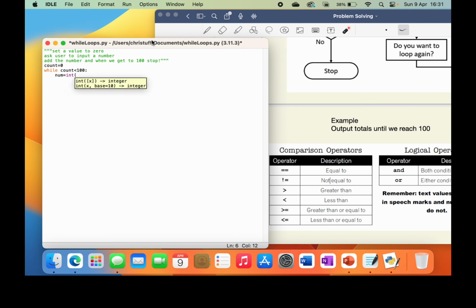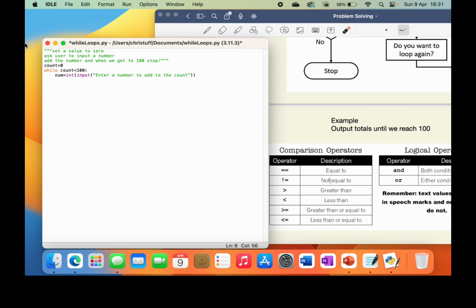Remember, we're using int this time because it's an integer we need, because we want to do maths with it. Int input, and then what we want to output to tell the user what to input. So let's say enter a number to add to the count.